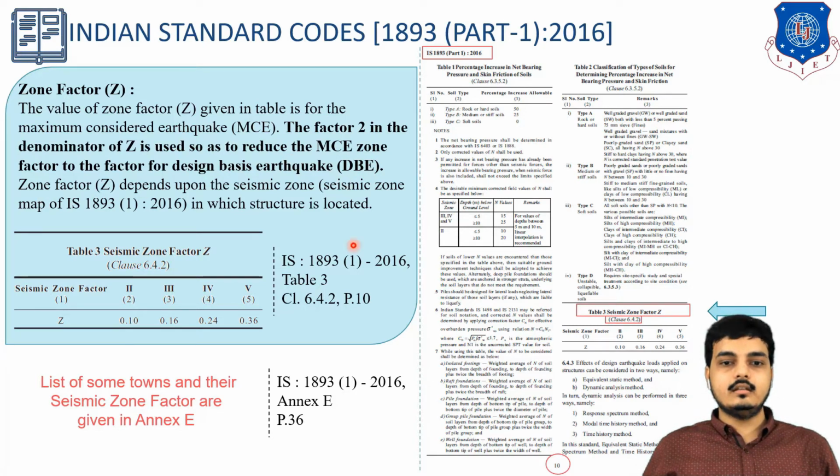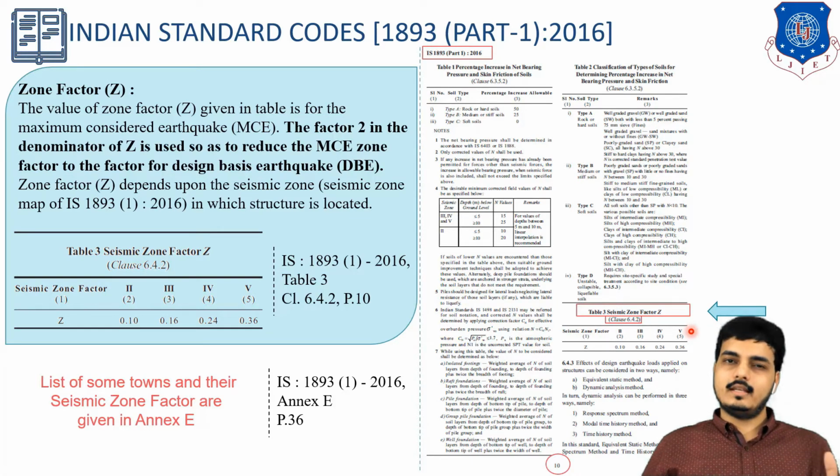It is given in IS 1893:2016, Table number 3, Clause 6.4.2, page 10. So here is page 10. Here is Table number 3, Clause 6.4.2 as a reference in the IS code, and here are the zones. Look, zone 2, zone 3, zone 4, and zone 5.